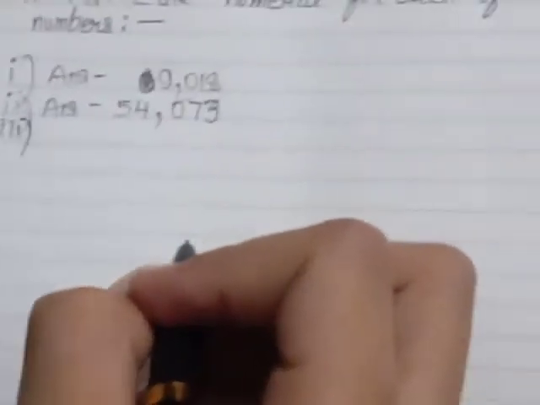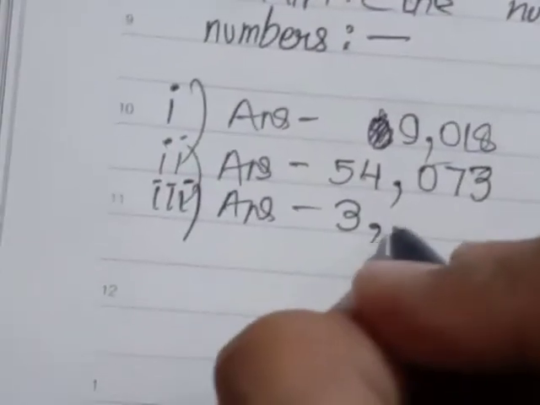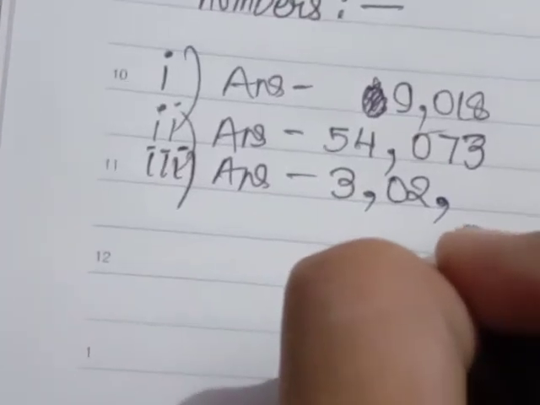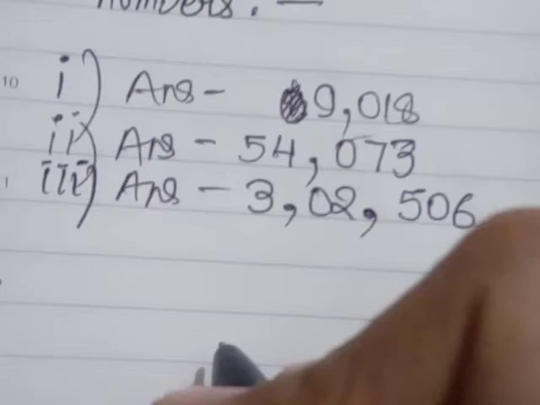Now let's come to answer number 3, which is 3,02,506. So 3 comma 3,02,000, because there is a period with 0, then 506.